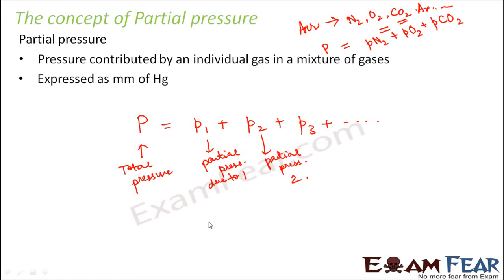So now here in this lesson, we are only bothered about oxygen and carbon dioxide. So we will denote partial pressure of oxygen as PO2 and partial pressure of carbon dioxide as PCO2. Now these two values will actually determine how diffusion will take place. So diffusion will always take place from a region where PO2 is higher towards a region where PO2 is lower. Similarly, diffusion of carbon dioxide will take place from a region with higher PCO2 towards a region with lower PCO2.